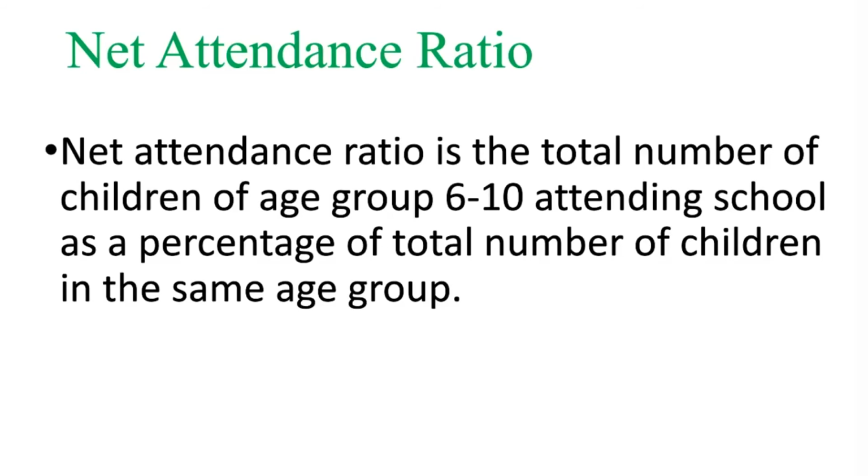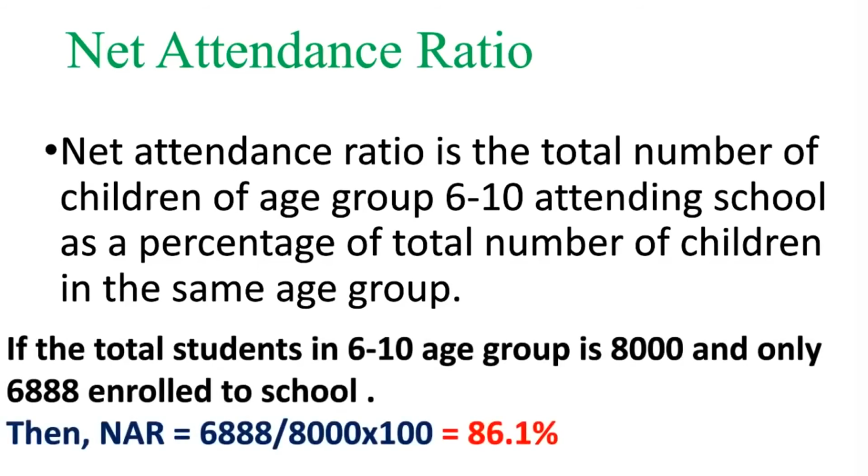For example, imagine the total number of children in the age group of 6 to 10 is 8,000. And if only 6,888 among them are enrolling and attending school, then the net attendance ratio is 6,888 divided by 8,000 multiplied by 100, that is 86.1%.